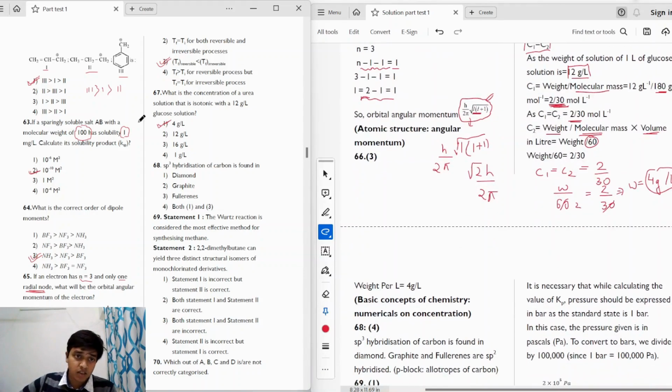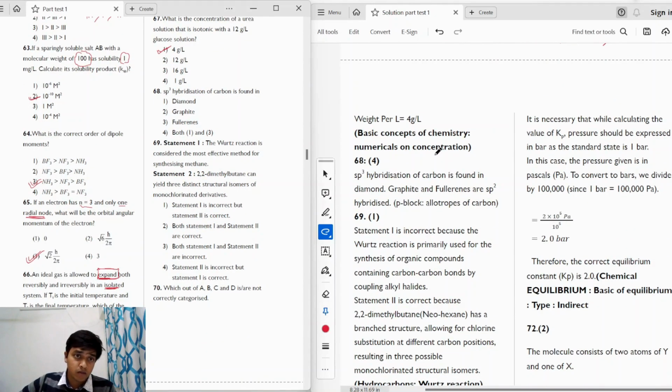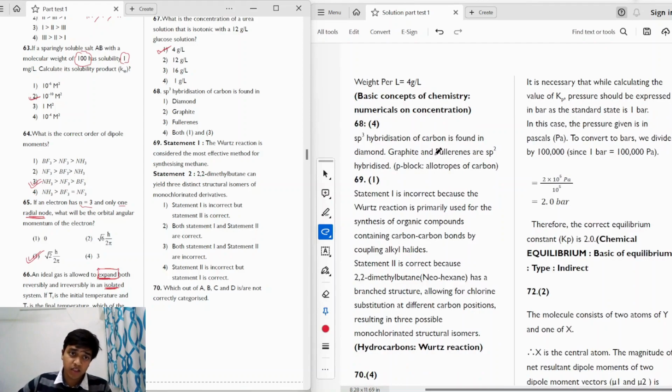Moving on to the next question, we have sp3 hybridization of carbon is found in. So we have diamond, graphite, fullerenes, or both diamond and graphite. Oh, sorry, diamond and fullerenes. So we know that diamond has sp3 hybridization of carbon, right? We have a cage-like network of sp3 carbon atoms in diamond, whereas in graphite we have sheets of carbon and all the carbons are sp2 hybridized there.